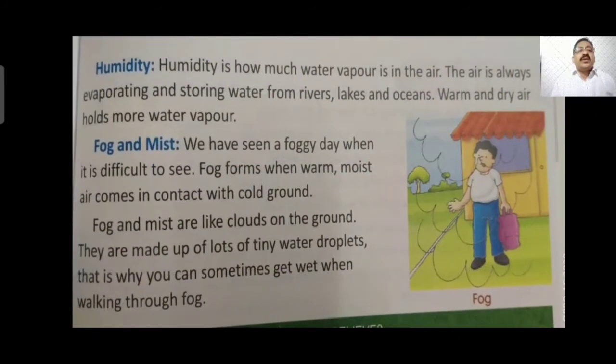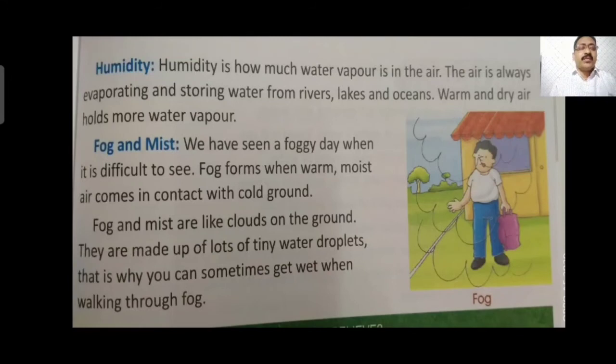Humidity is how much water vapor is in the air. The air is always evaporating and storing water from river, lake and ocean. Warm and dry air holds more water vapor. Humidity is the percentage of water vapor present in the air. Water vapor is always there in the air. Humidity is caused due to the quantity of water vapor in the air.